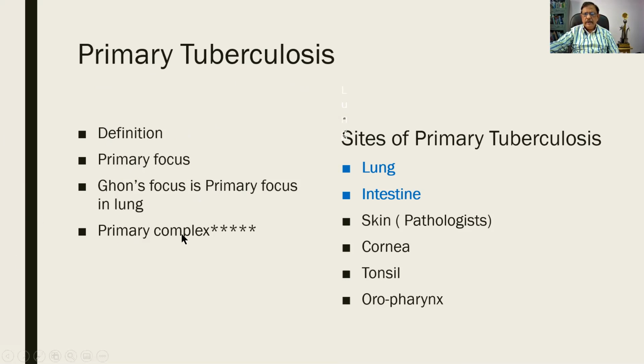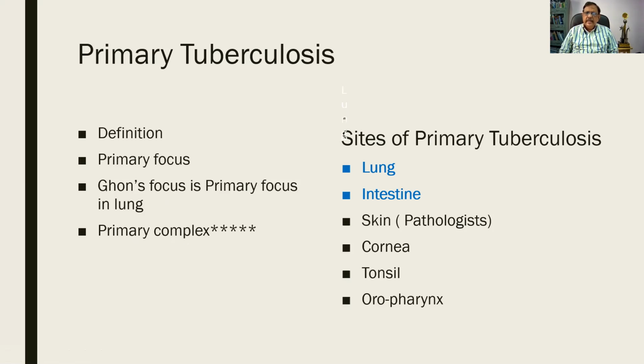Subsequently, there is a primary complex. These terms we will be seeing repeatedly, and you should have them at your fingertips. What are the sites of primary tuberculosis? All of us think that primary tuberculosis occurs in the lung only.